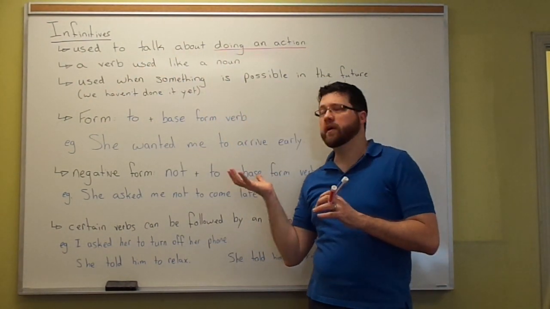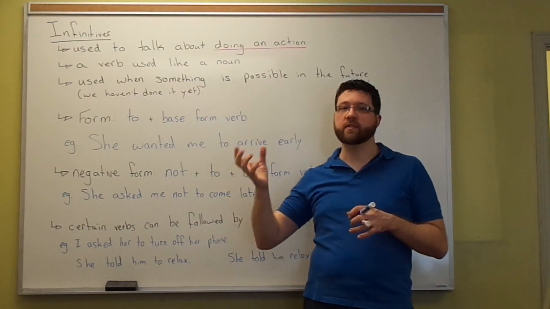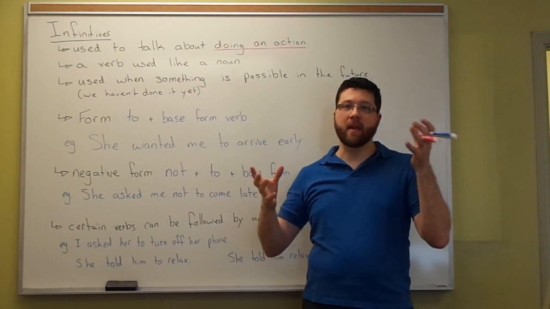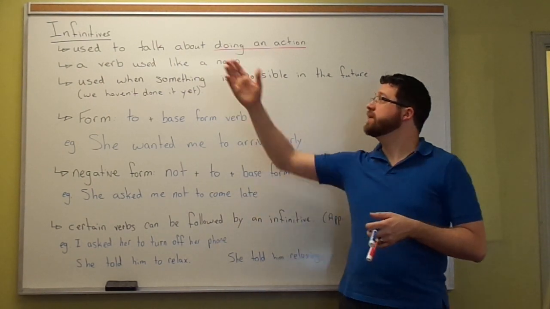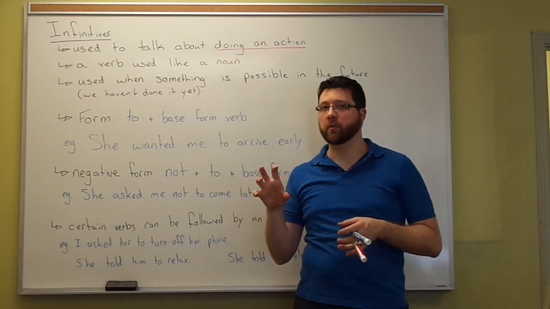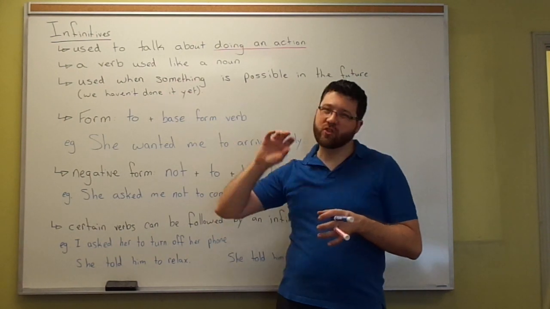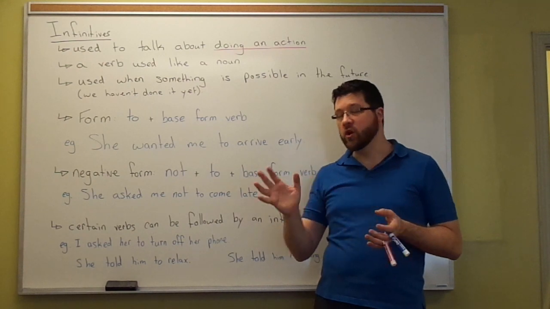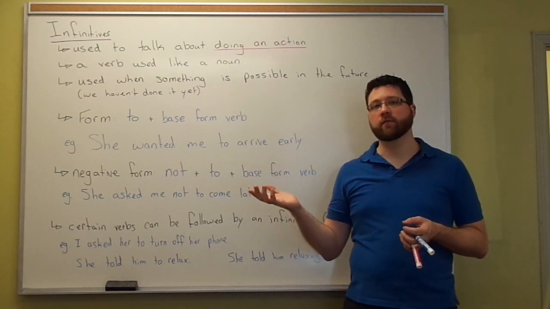It's different from a gerund. A gerund is an actual noun, and it's created or made from a verb. But an infinitive is still a verb. It's just that we are using it like a noun. So it's not a noun, it's still a verb.